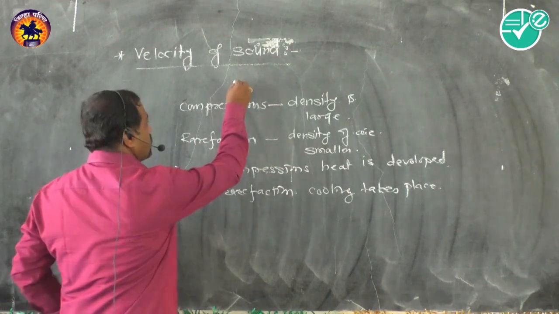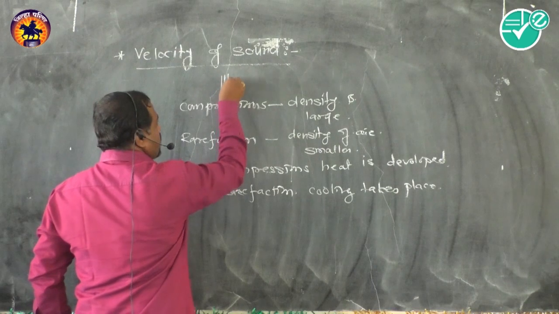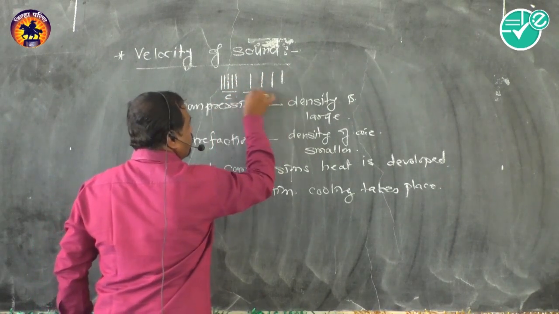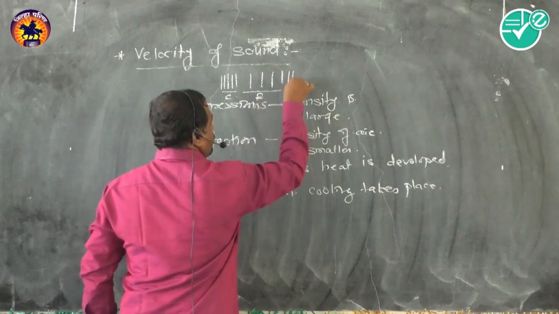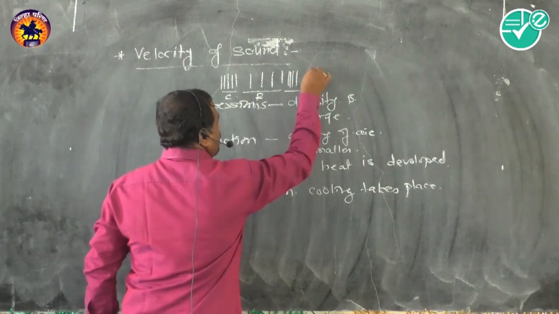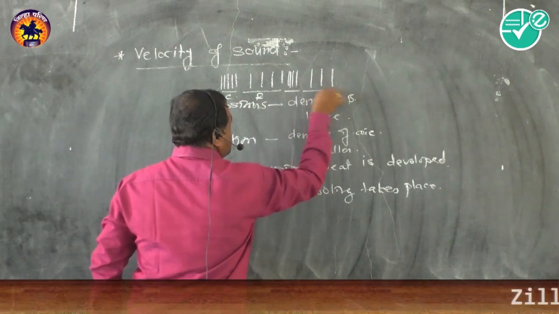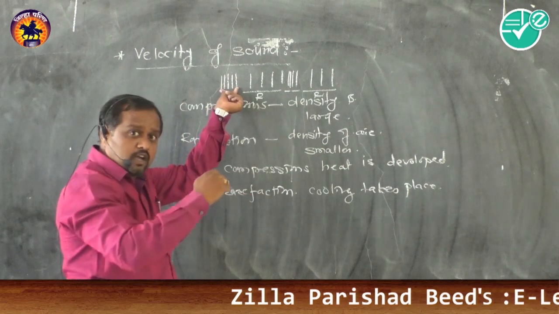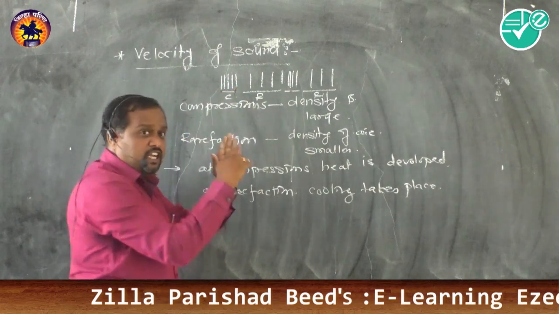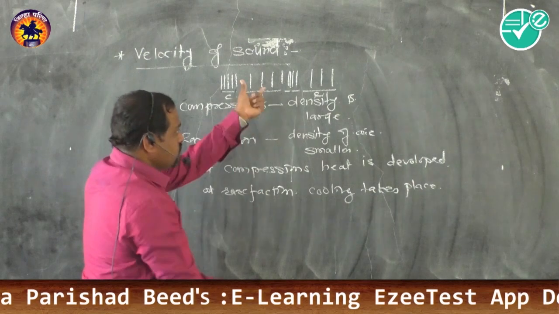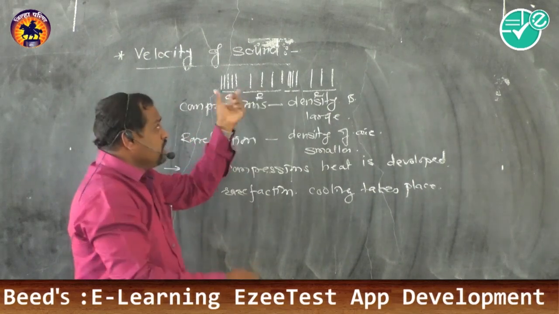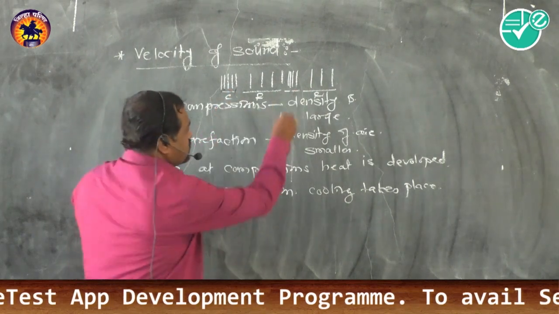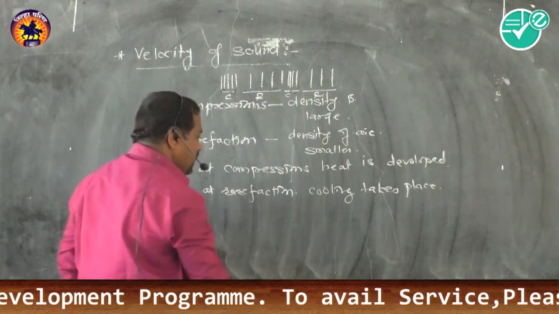I will draw here like this. These are the compressions, these are the rarefactions. At these regions heat is developed, heat increases, while here cooling takes place.